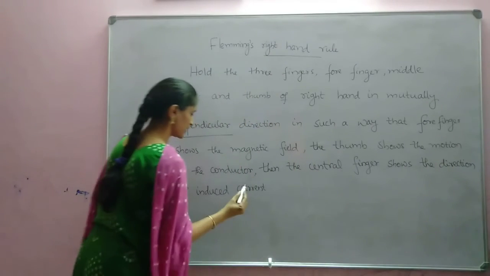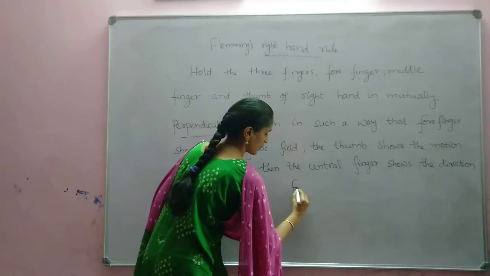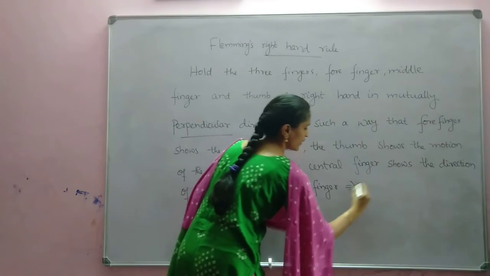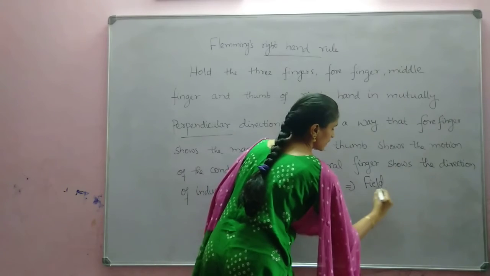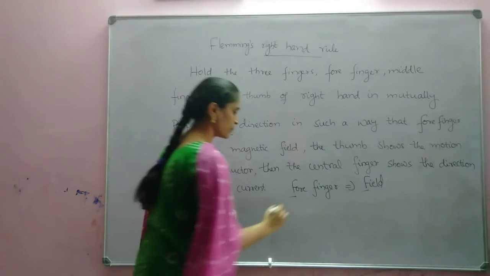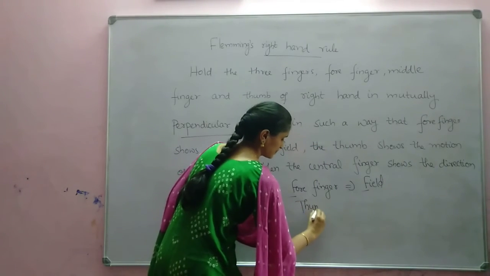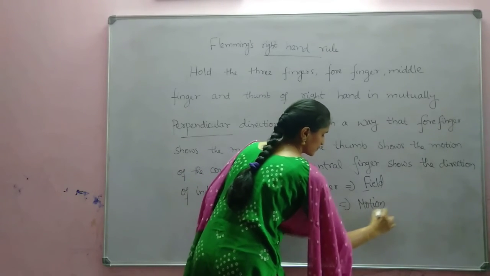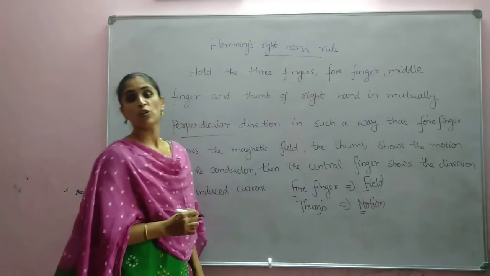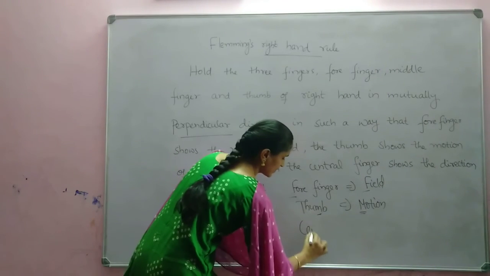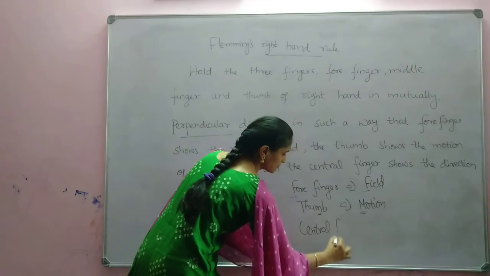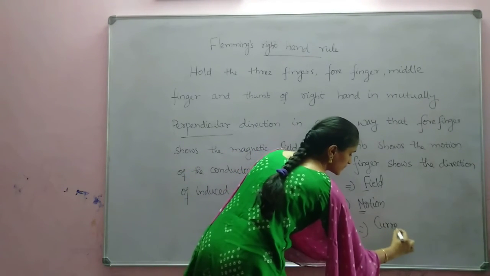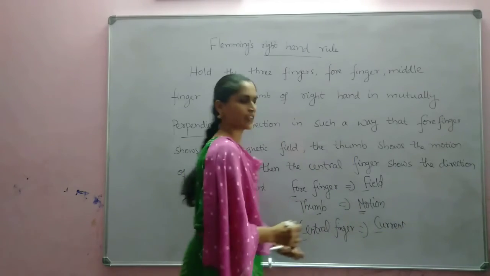So here, the forefinger stands for what? Field, magnetic field. The thumb shows the motion of the conductor. Then the central finger shows the induced current.